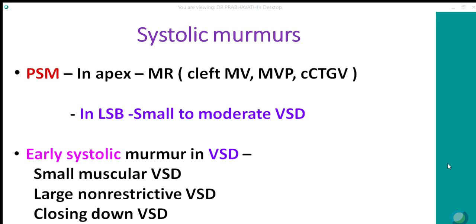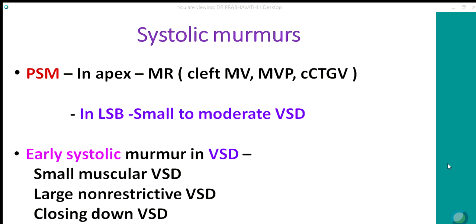pansystolic murmur at the left sternal border, it is due to small to moderate VSD, depending on the level, whether it is perimembranous or muscular VSD. Perimembranous VSD murmur is best heard in the left third intercostal space. Muscular or inlet VSD murmur is heard lower down.